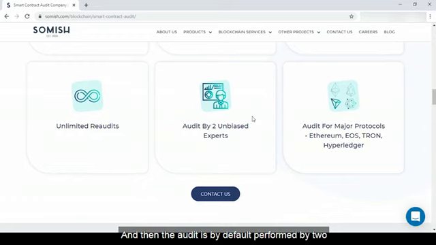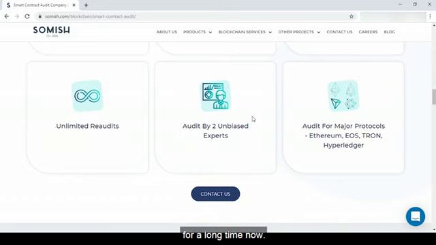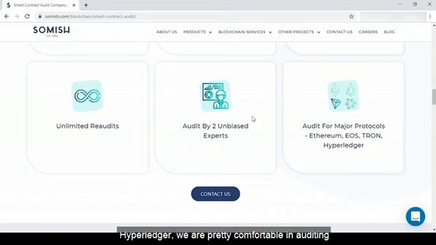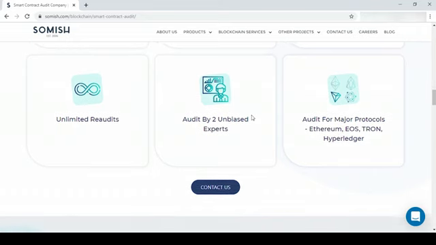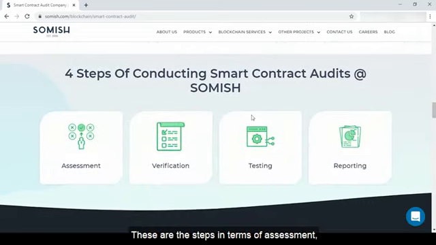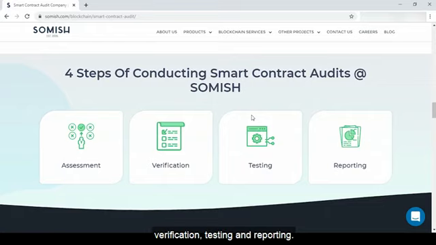And then the audit is by default performed by 2 unbiased experts at all times. And of course, we've worked in different protocols for a long time now. So whether it's smart contracts written in Solidity for Ethereum or EOS or Tron or Hyperledger, we are pretty comfortable in auditing most of them. And these are the steps in terms of assessment, verification, testing, and reporting.